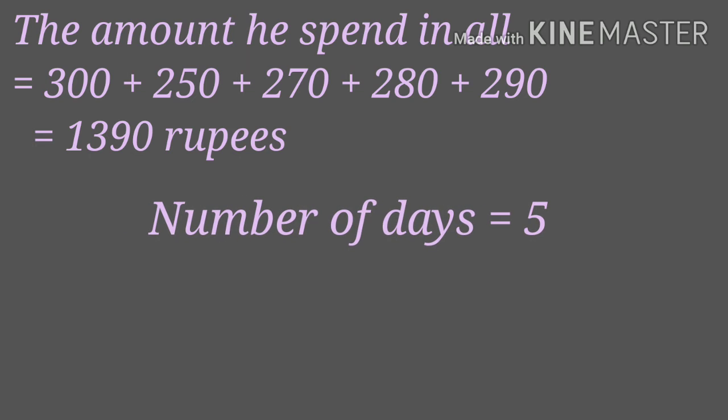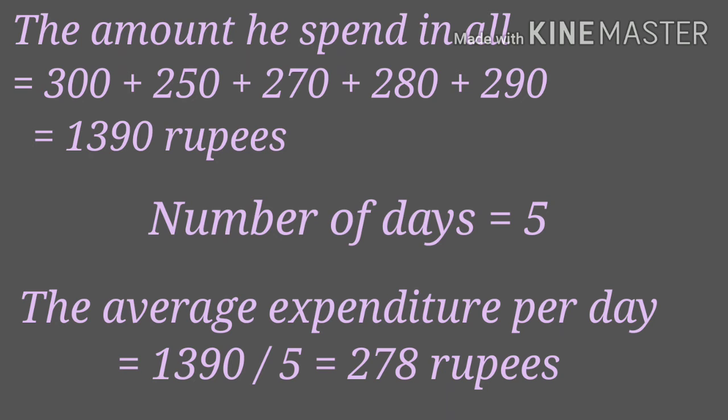Number of days is equal to 5. We know that average is equal to sum of all the numbers divided by number of addends. So, the average expenditure per day is equal to 1390 divided by 5, that is equal to 278 rupees.